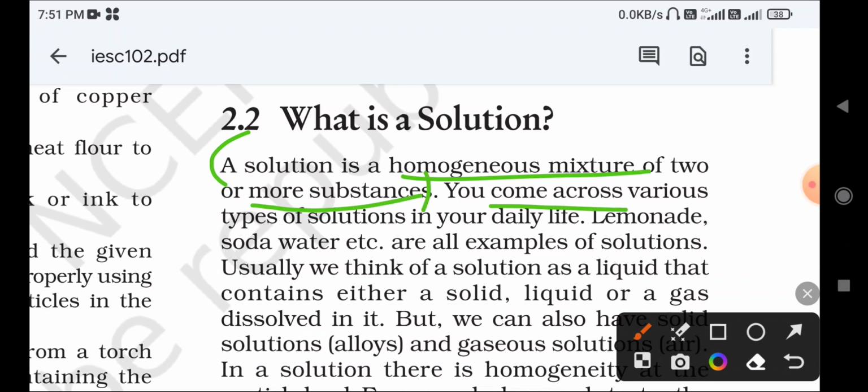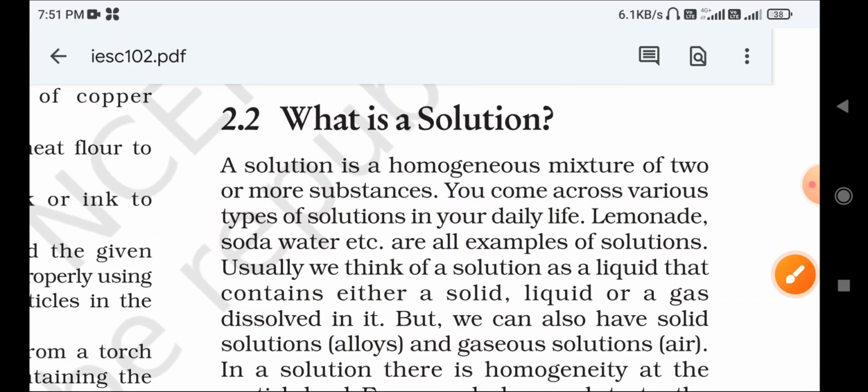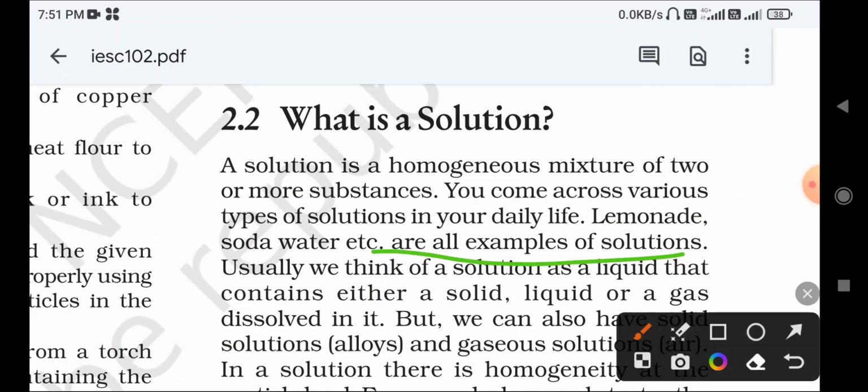You come across various types of solutions in our daily life, correct? We observe a variety of solutions in our life. With examples: lemonade, soda water is a good example. That is also one type of solution. Sugar and water, salt and water, these are examples of solutions, which we observe and drink day to day. Lemonade, soda, water, these are simple examples.